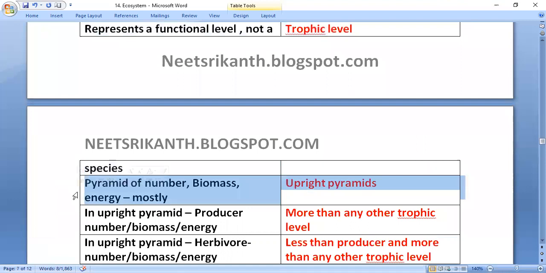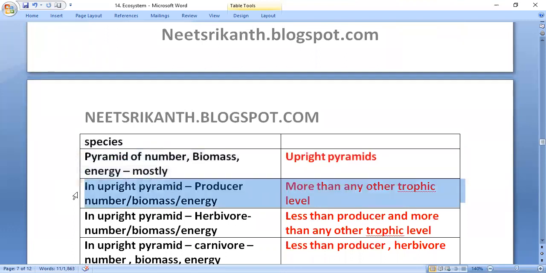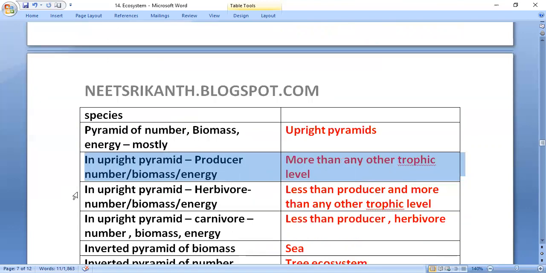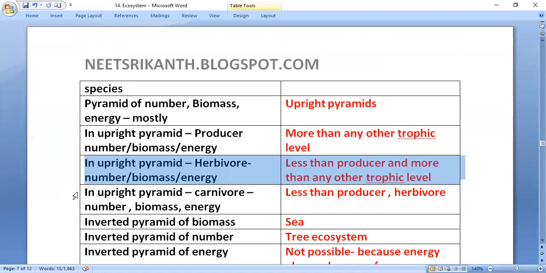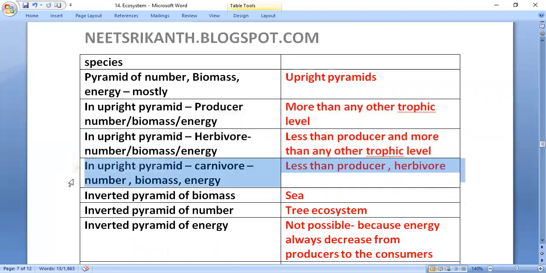Pyramid of number, biomass, energy, mostly upright pyramid. In all upright pyramids, the producers' position is more than any other trophic level, based on number, biomass or energy. In upright pyramid, herbivores in pyramid of number, biomass, energy are less than producers and more than any other trophic level. Carnivores in number, biomass, energy are less than producers and herbivores.